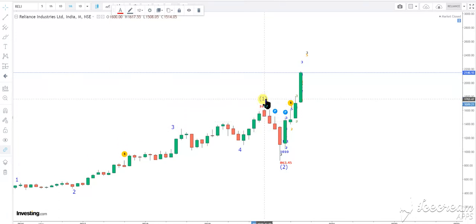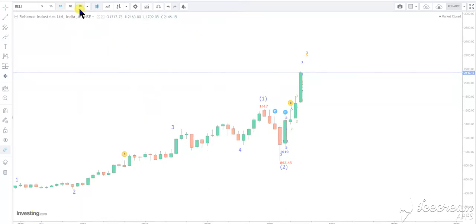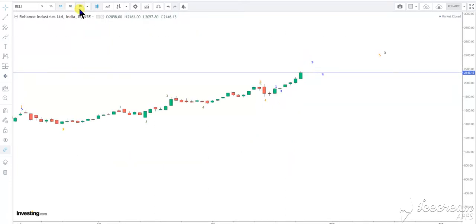So third of 1 has completed here, and third of 2, that is the current scenario, the fall from 1617 to 863 in the month of March 2020, will be considered as third of 1 and third of 2 completed. And what we are seeing now is the larger wave of the third wave in progress. So let me see the analysis of how it can move, or what the target of the third wave of Reliance will be.